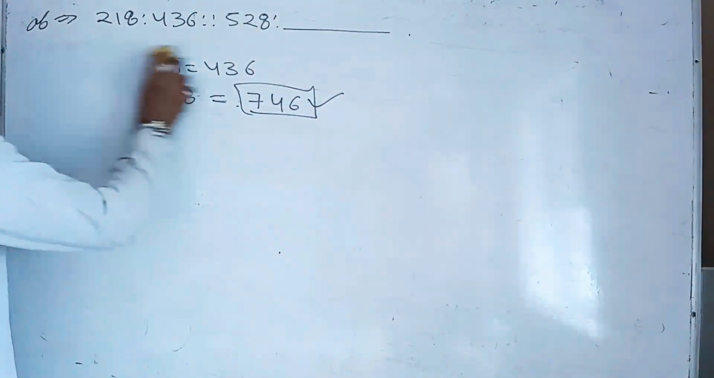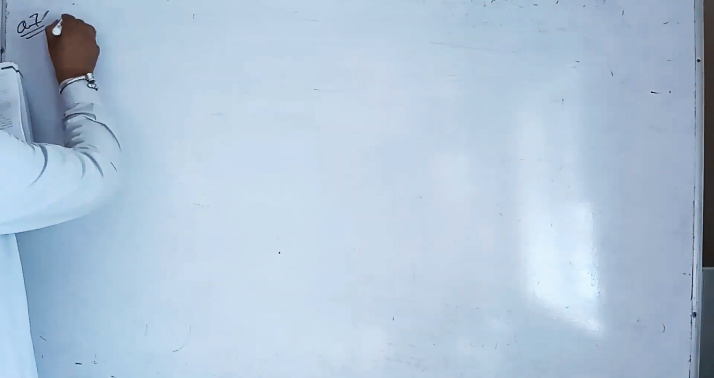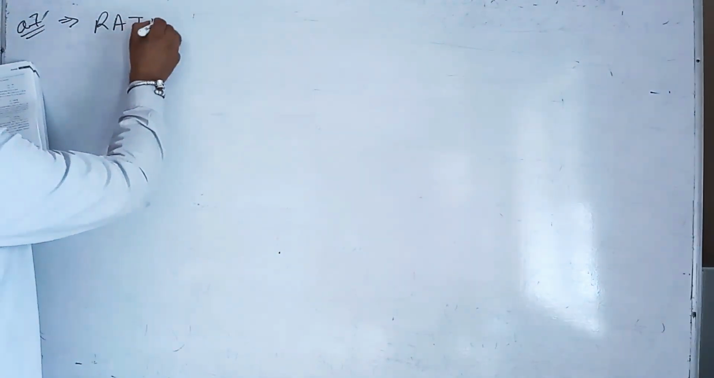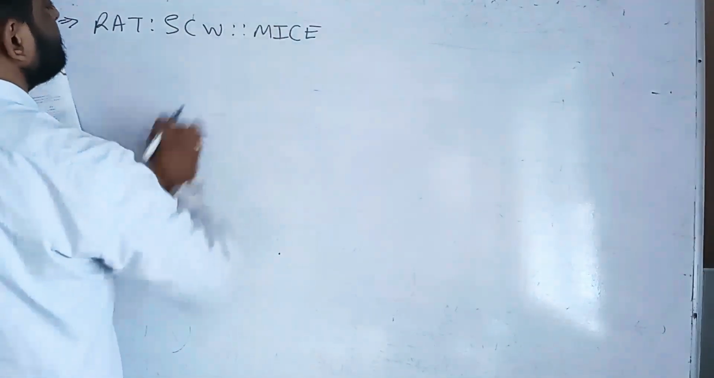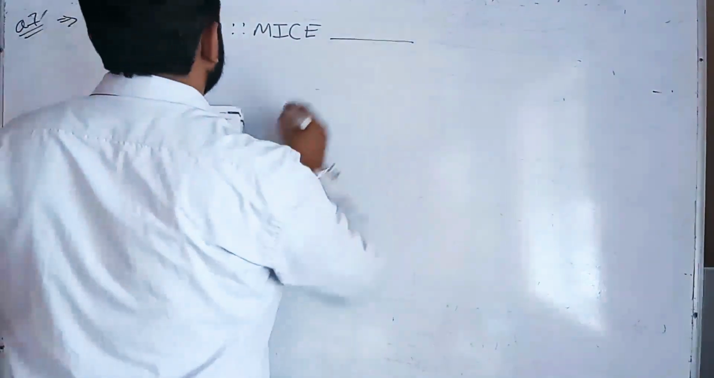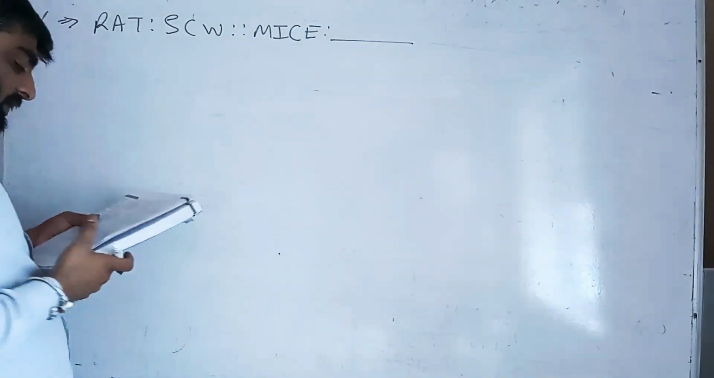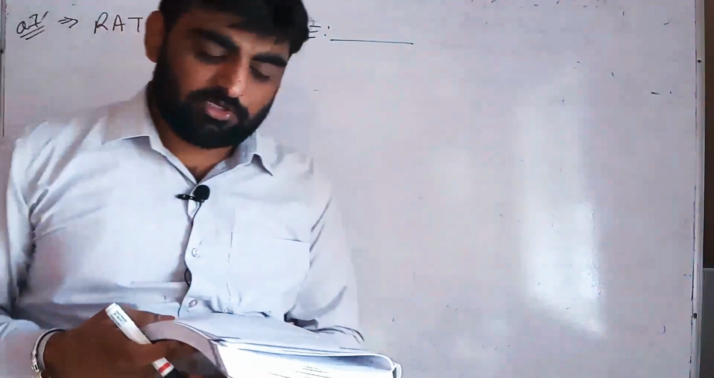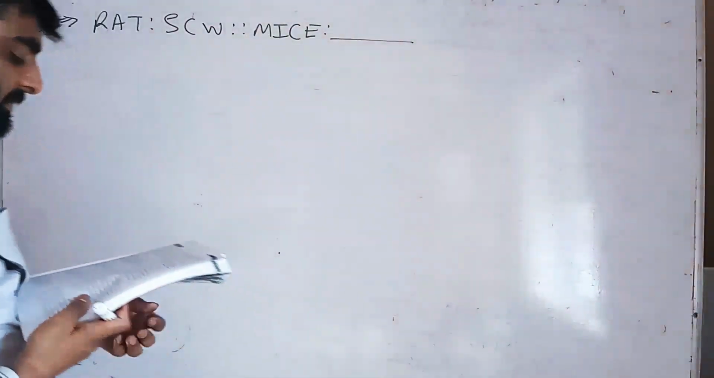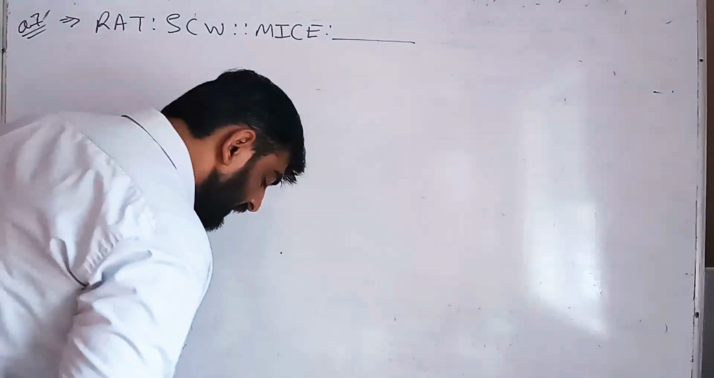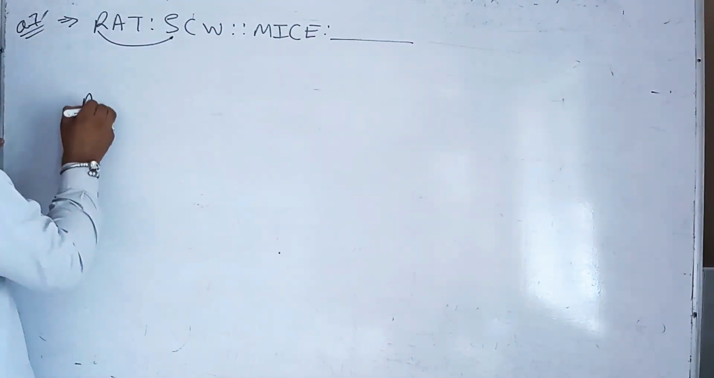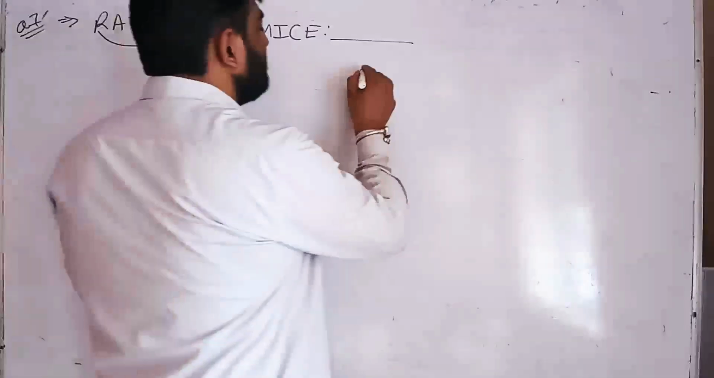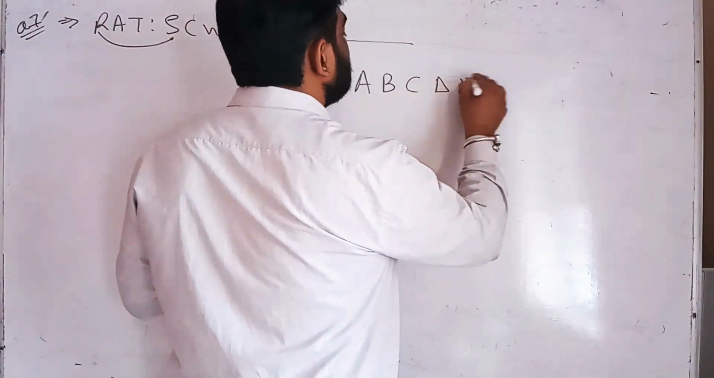So now we will move to question number 7, students. What is question number 7? Rat is related with SCW, and mice is related with dash. The relationship here is that R is replaced with the next letter, A is replaced with the next letter, and T is replaced with the letter 3. So it means R is related with S. If we think of our ABCD over there.